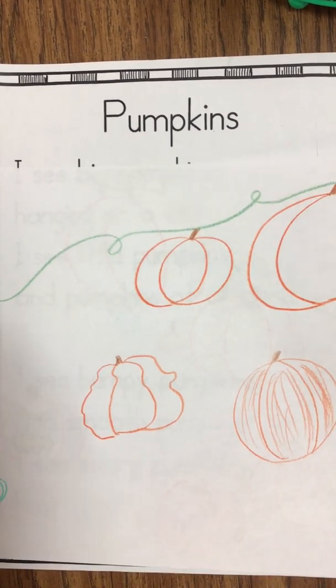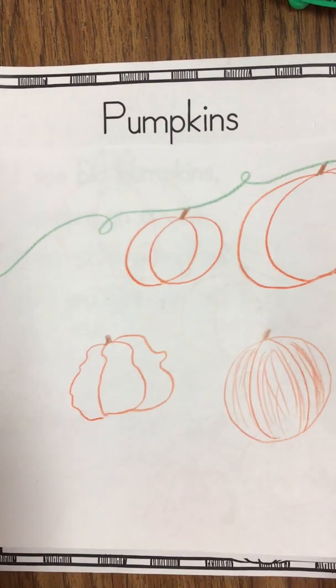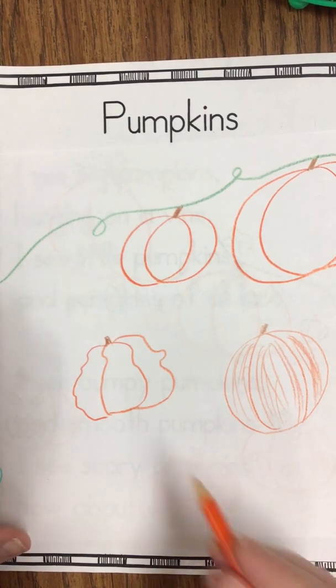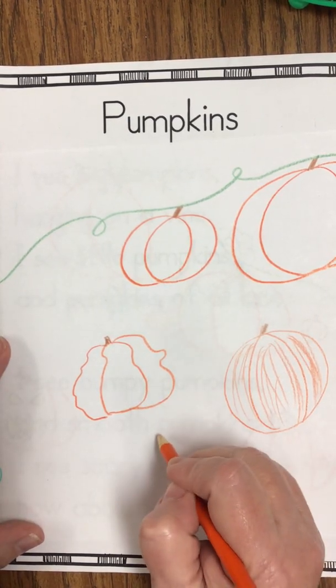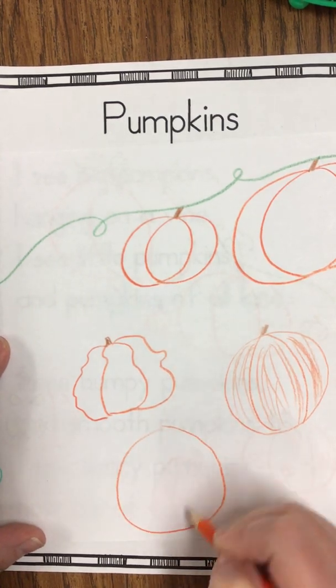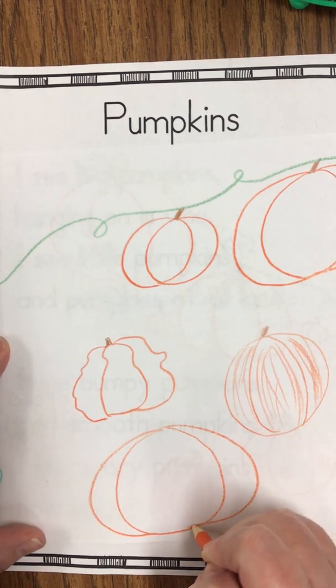And then what was the last pumpkin? Yeah, a scary pumpkin. Well, this is the picture that came into my brain when I read that scary pumpkin. Now, this may not be scary to you, okay? But it was scary to me, and this is exactly what I pictured.